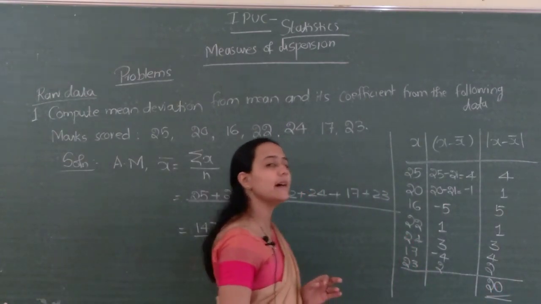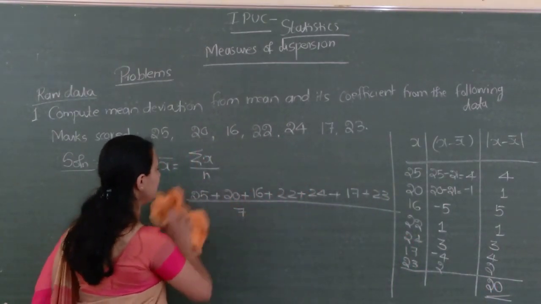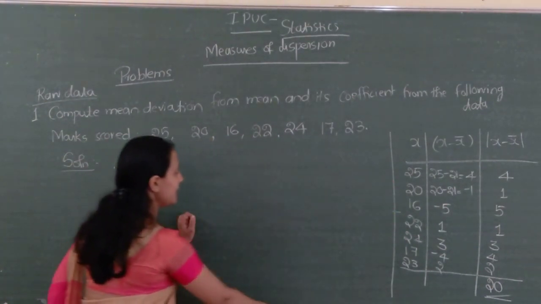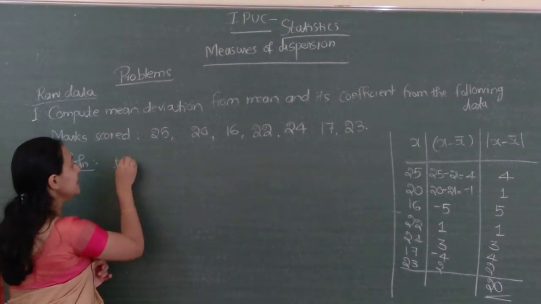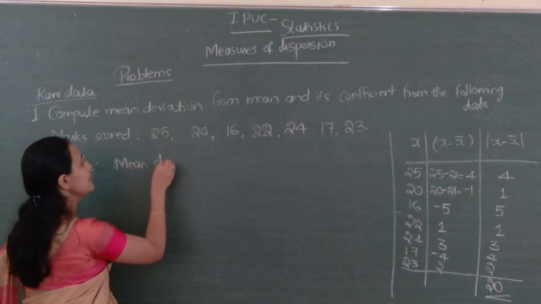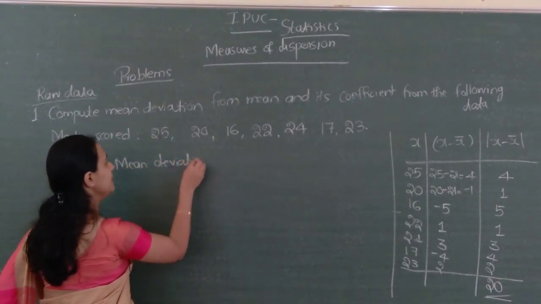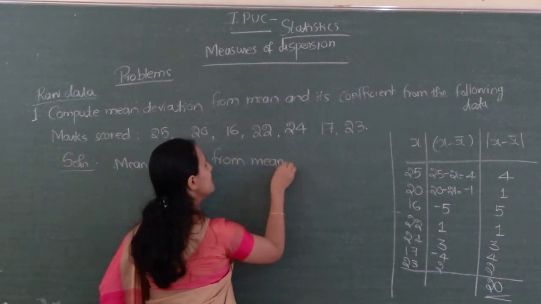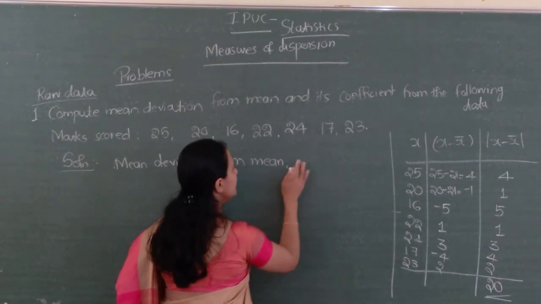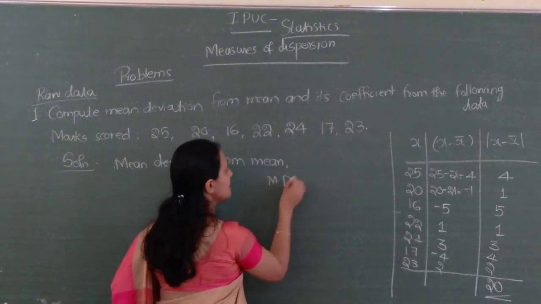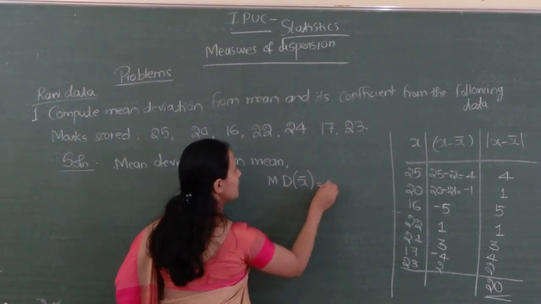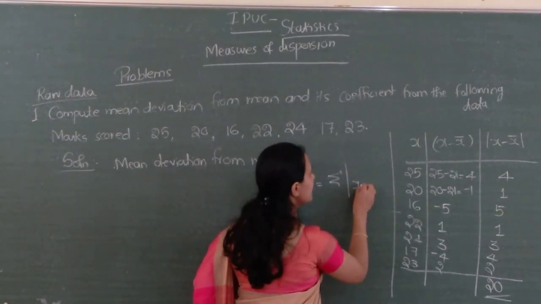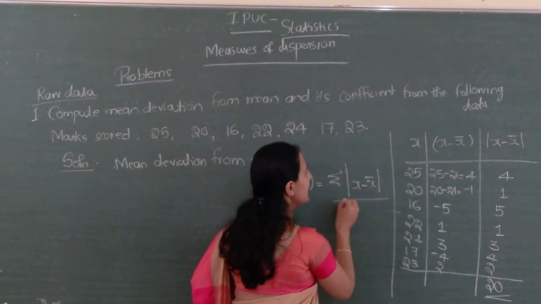Next, apply the formula. What is the formula for mean deviation from mean in raw data? Mean deviation from mean equals sigma mod x minus x bar divided by n.